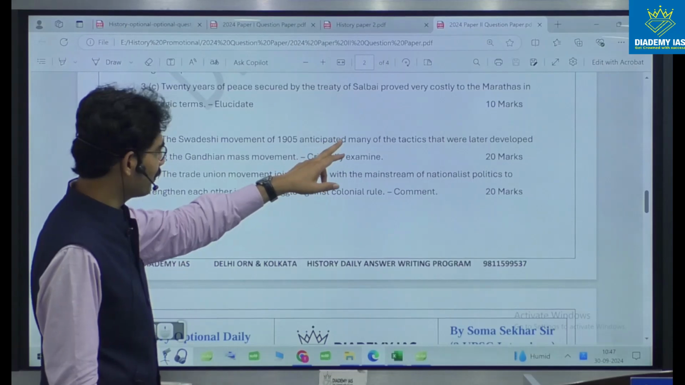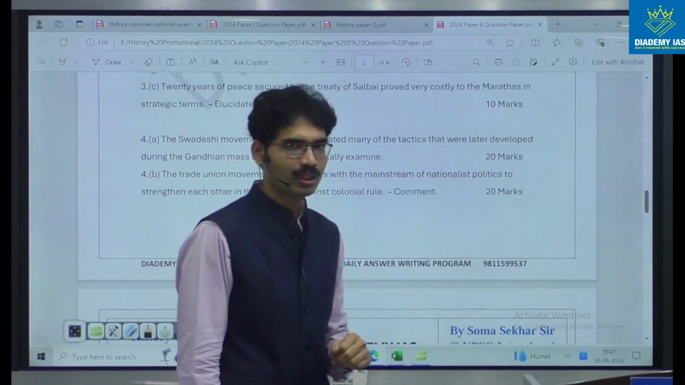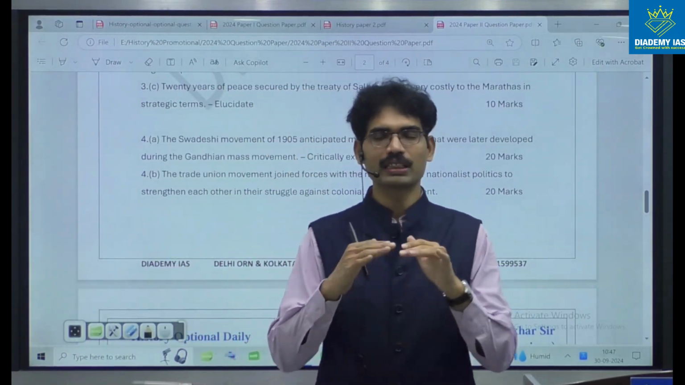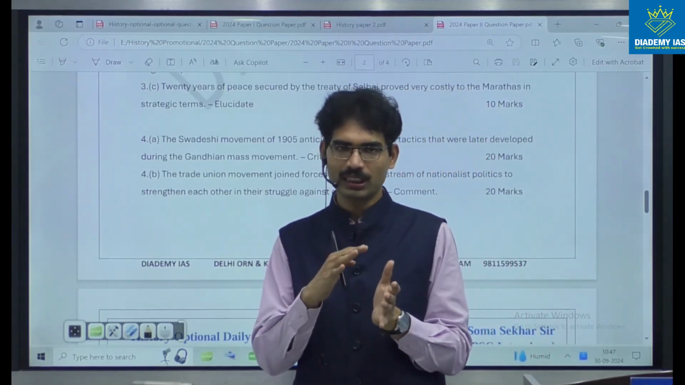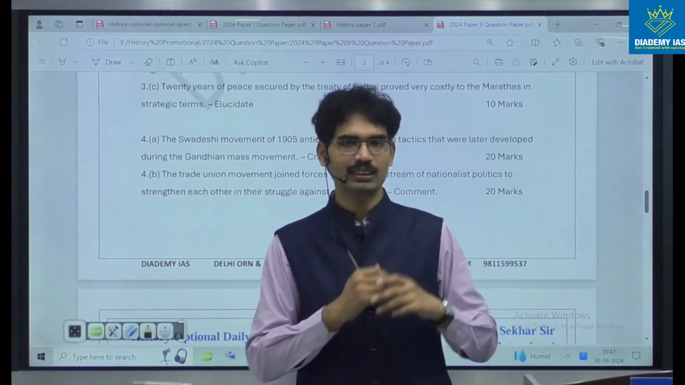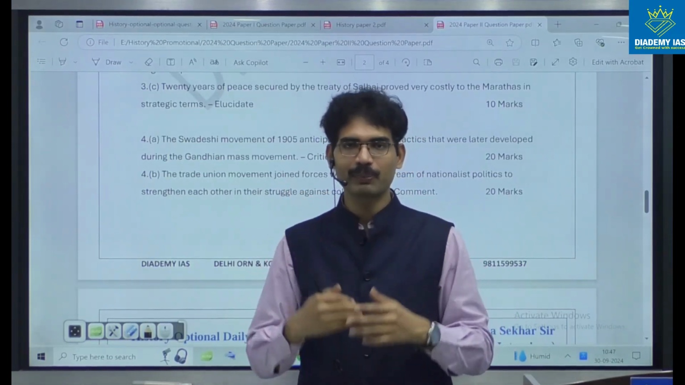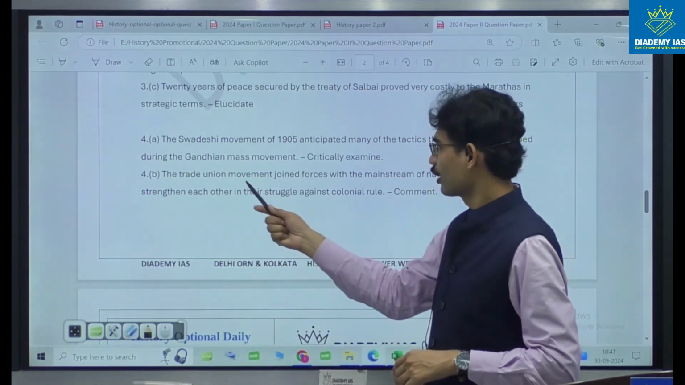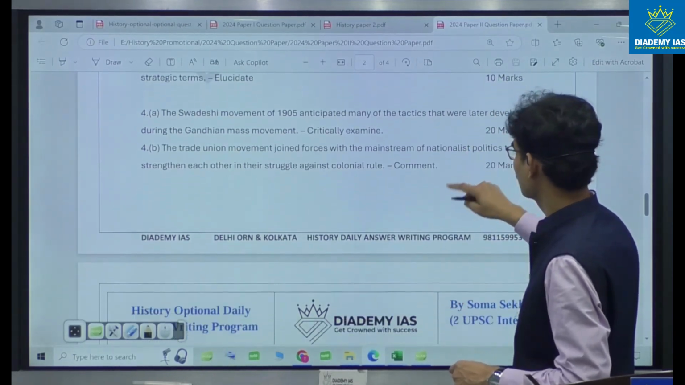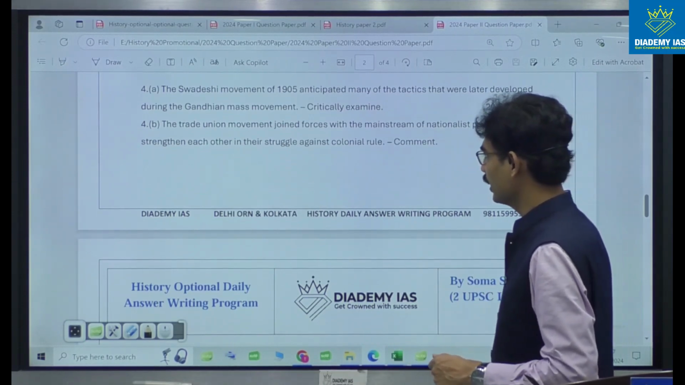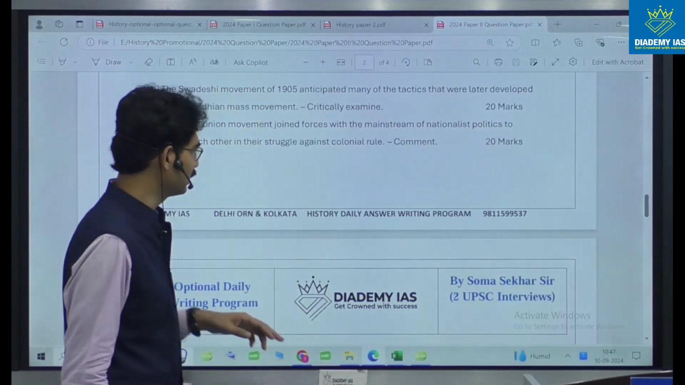The Swadeshi movement anticipated many of the tactics that were later developed during the Gandhian mass movement. So the simplified version is the significance of 1905, but here you need to link the Swadeshi style of movement with later period movements: the similarities, and the trends initiated by the Swadeshi movement. The trade union movement joined forces with the mainstream of nationalist politics to strengthen each other in their struggle against the colonial state. Simply, how the trade union movement and nationalist movement joined hands.